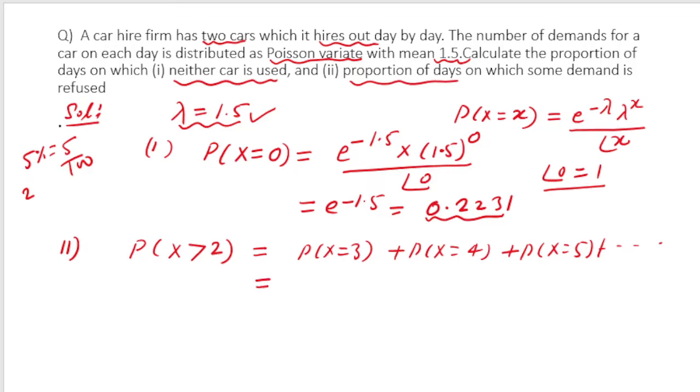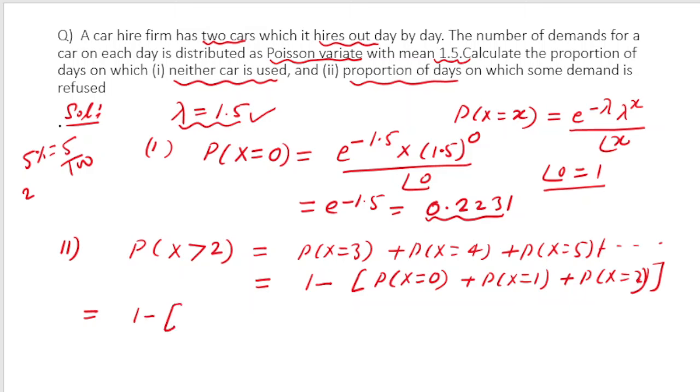So what we are going to do, we can use our common sense, and we know that the sum of probability is equal to 1. So from this I will subtract the probability for demand of 0 cars plus probability for demand of 1 car plus probability for demand of 2 cars. Right, gentlemen and ladies as well. So this is equal to 1 minus the probability for x equal to 0. Let me change the ink. I am starting from here because I want to make maximum use of the space.